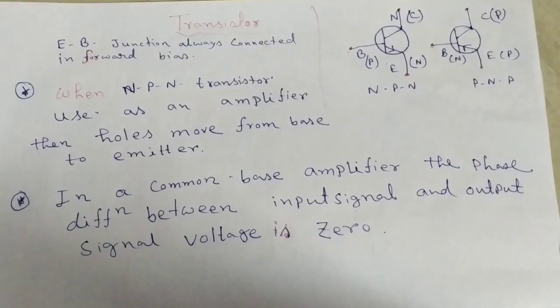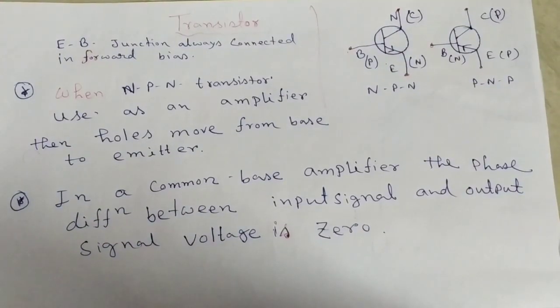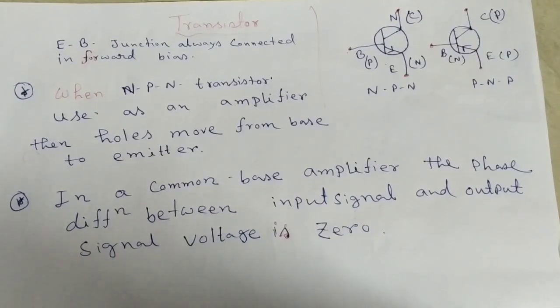Okay. Now we discuss transistor. There are mainly two types of transistor, you all know. One is NPN transistor, another is PNP transistor. And one connection: the emitter base junction is always connected in forward bias and the collector junction is connected in reverse bias. Then the transistor will conduct.